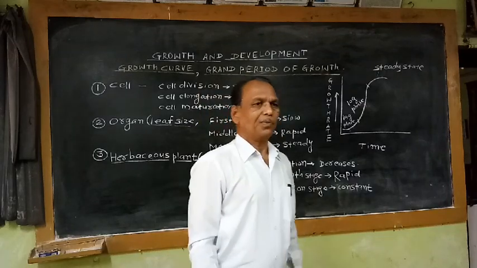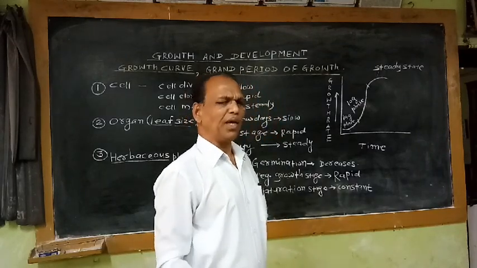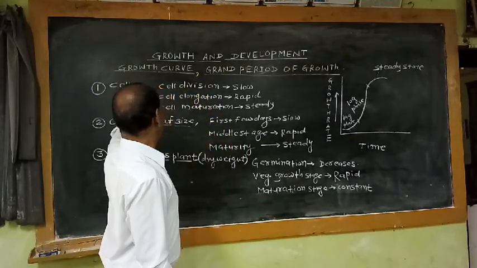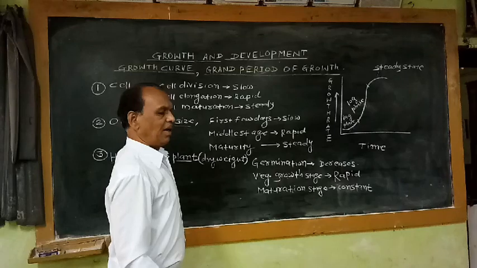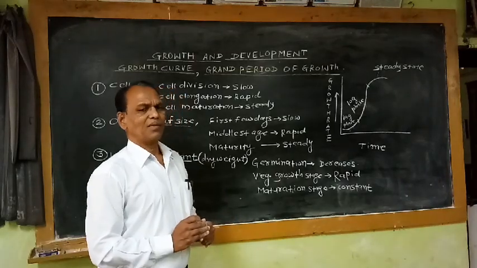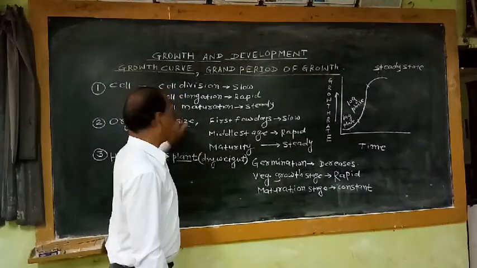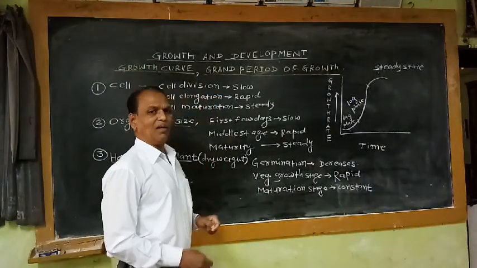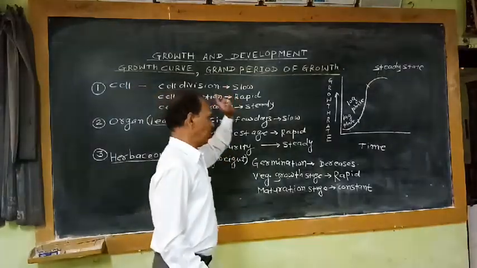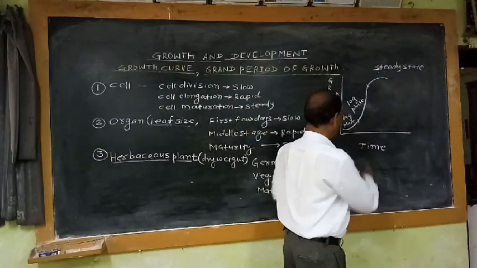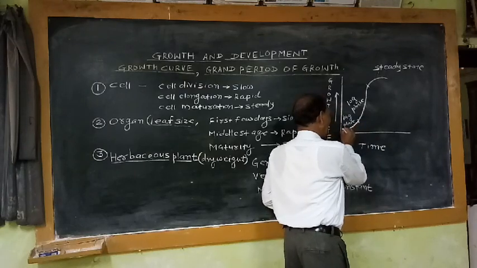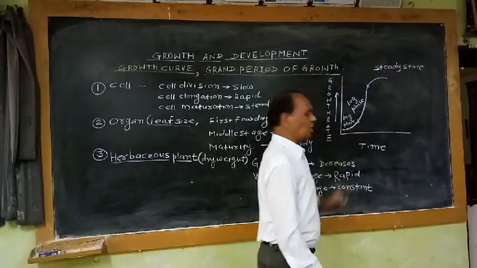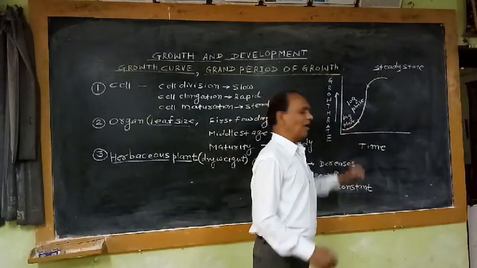If we take any parameter, for example the change in the size of the cell, if we take a single cell and observe the change in its size during these three different phases, during the cell division phase, the change in size or growth rate of the single cell is very slow. It is indicated by this portion of the graph. Very slow increase in size of the single cell is observed. This phase of the graph is commonly known as the lag phase.